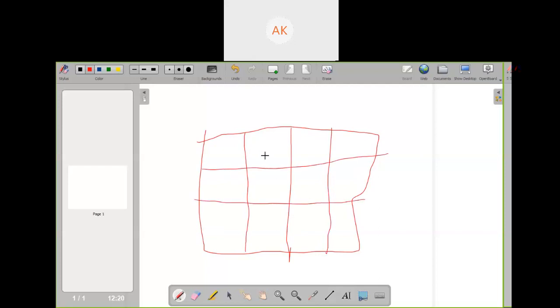Suppose this is your screen, 4 cross 3, meaning 4 vertical columns and 3 horizontal rows. So there are 12 pixels in this screen. At the point where we want to plot the image, we just set the value 1. Suppose here, and here, I want to illuminate or plot the picture. So these values are set to 1 and the remaining values are set to 0.